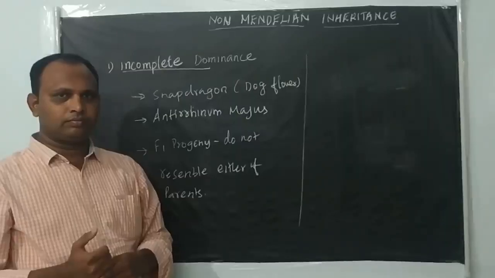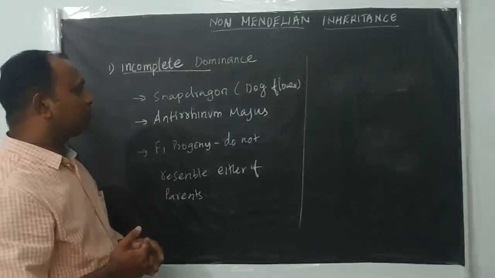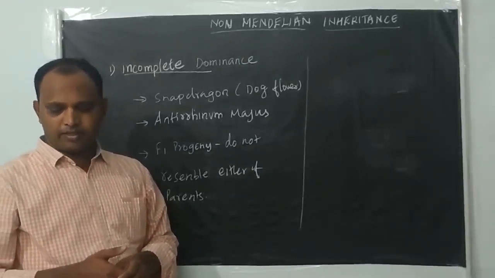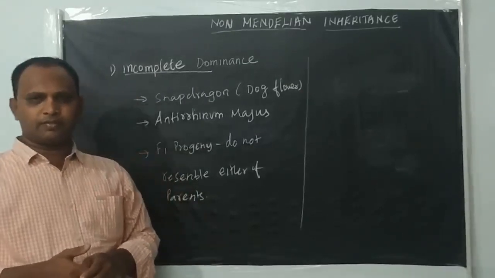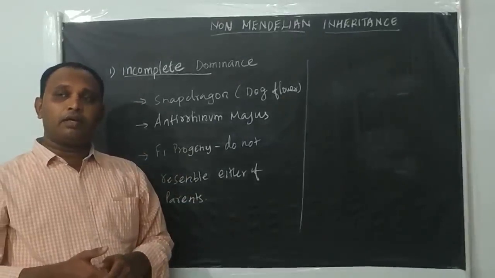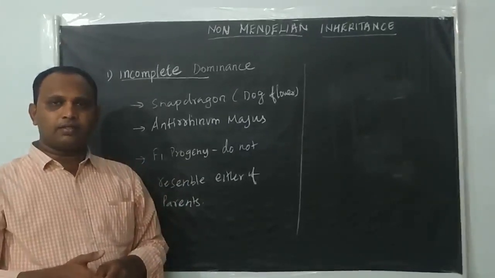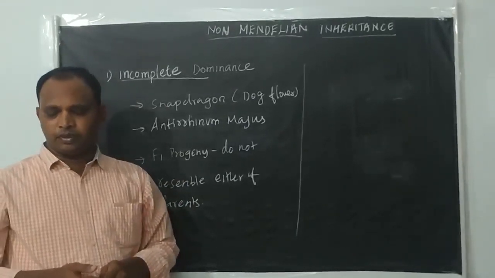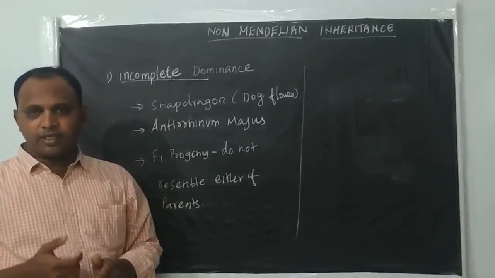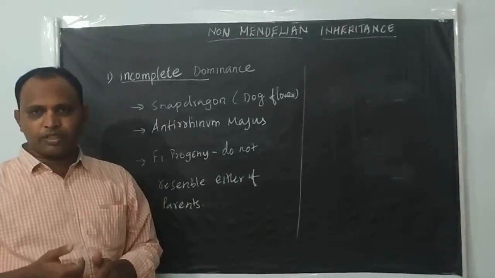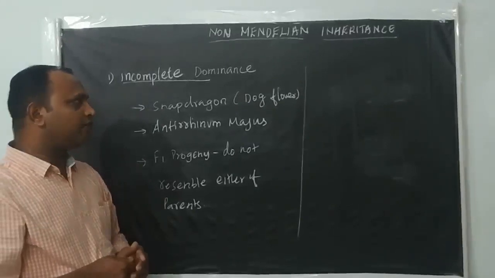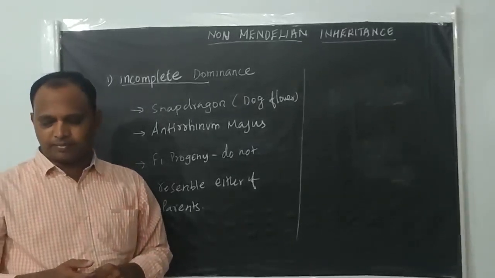So, exceptions to Mendelian principles. First we'll start with incomplete dominance. In a few cases, different scientists conducted monohybrid crosses in different plants, and in some cases the results they observed in the F1 and F2 generations deviated from Mendel's monohybrid cross.